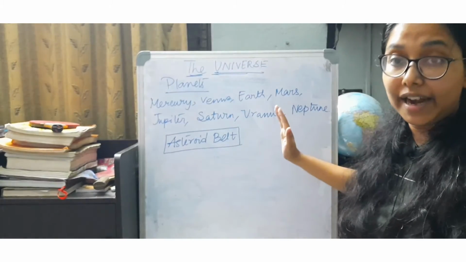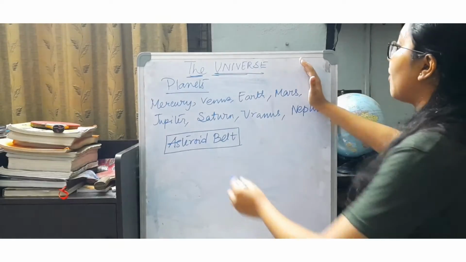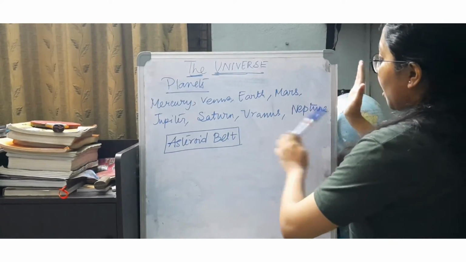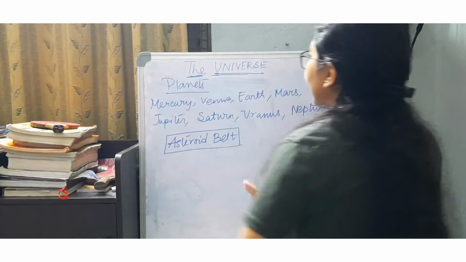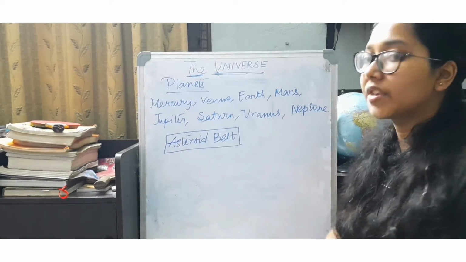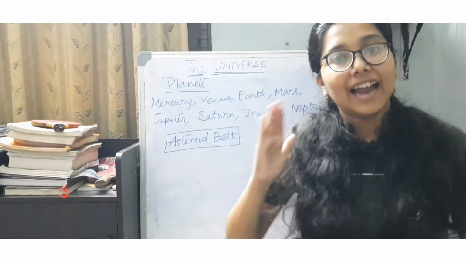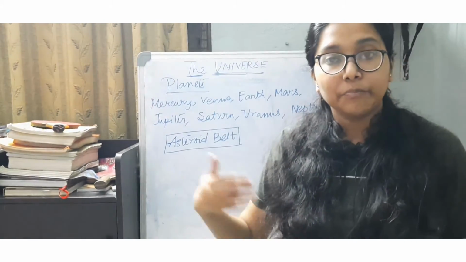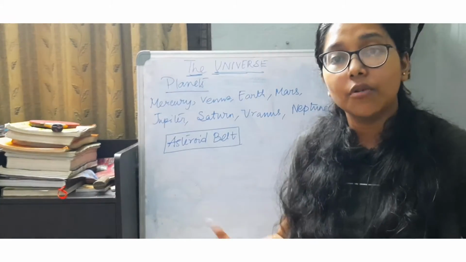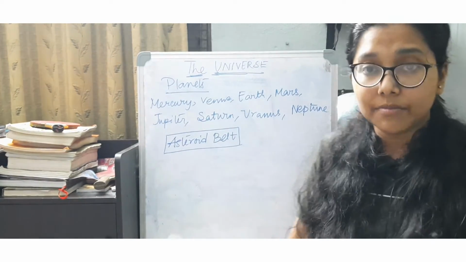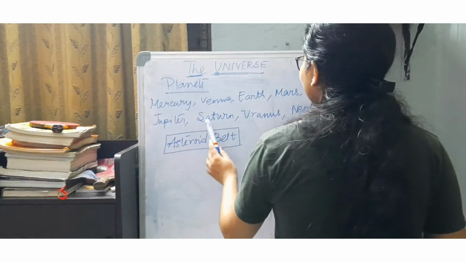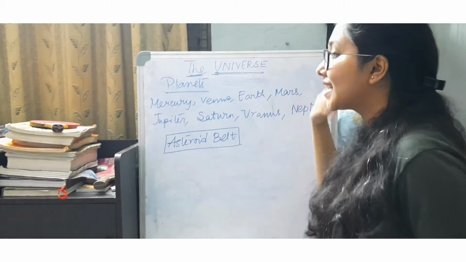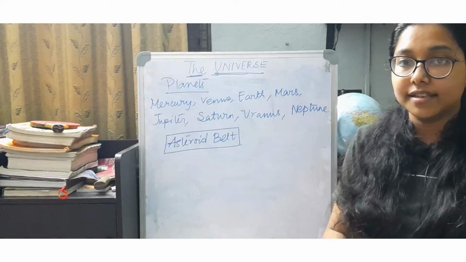Name the inner planets. When it is asked, you just have to name Mercury, Venus, Earth, Mars. So these are the inner planets which are present between the sun and the asteroid belt. Now all the planets beyond the asteroid belt are the outer planets. So if it is asked, name the outer planets: Jupiter, Saturn, Uranus and Neptune. Now as you can see, I have written them in the ascending order of their distances.